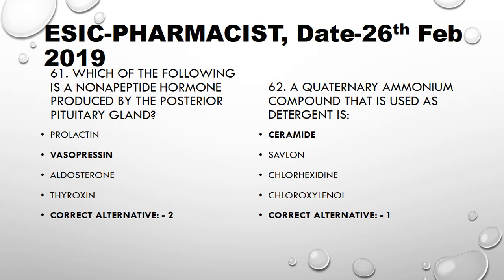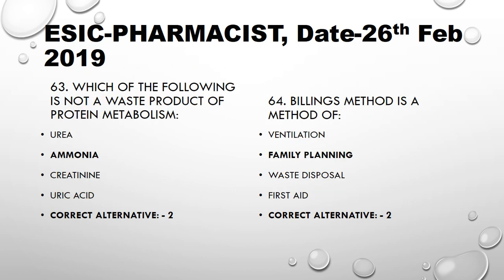Which of the following is a non-peptide hormone produced by the posterior pituitary gland? Vasopressin. A quaternary ammonium compound that is used as a detergent is cetrimide. Which of the following is not a waste product of protein metabolism? Ammonia. Urea, creatinine, and uric acid are considered waste products of protein metabolism.